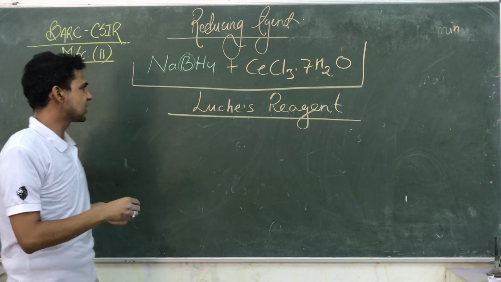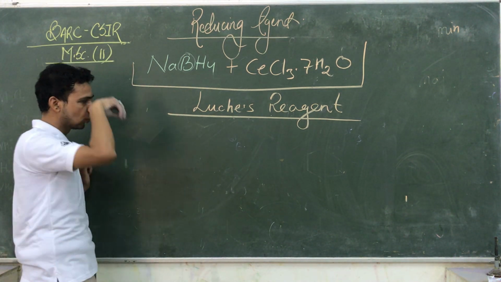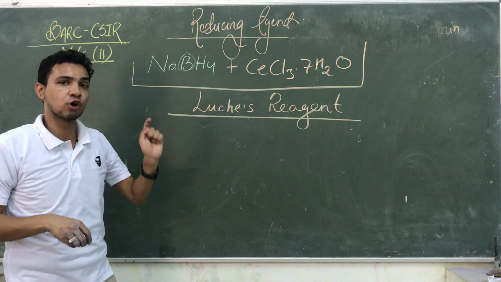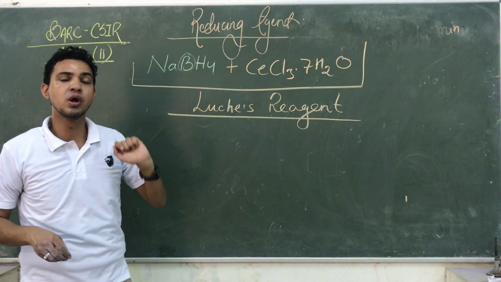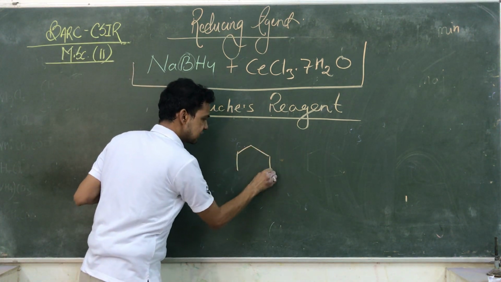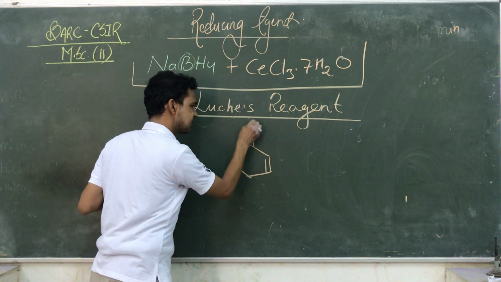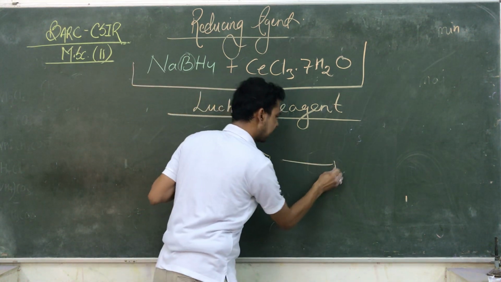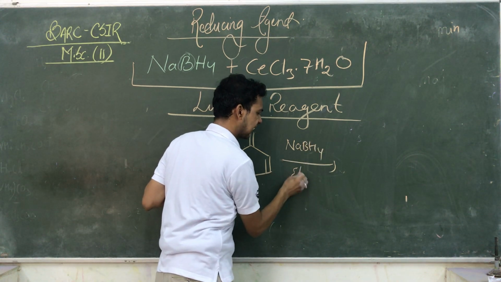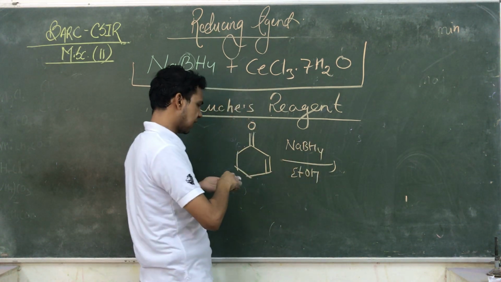So what happened in case of the Luche reagent? Here also the 1,2 addition is the major product. They are not giving according to 1,4, they always give you 1,2, और 1,2 के अकॉर्डिंग आपको क्या मिला था वो देख लीजिए. So if the same kind of reaction takes place by adding, अगर आप केवल सिंपल NaBH4 जब आपने डाला था in ethyl alcohol medium, so आपको क्या मिला था?